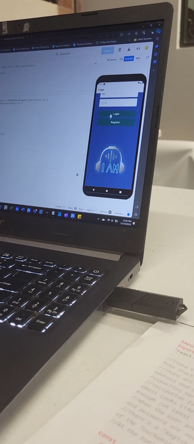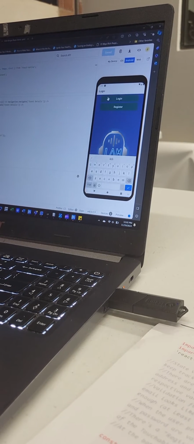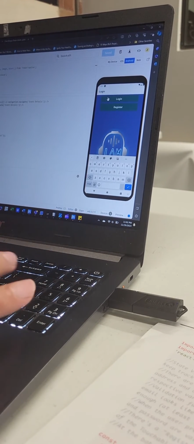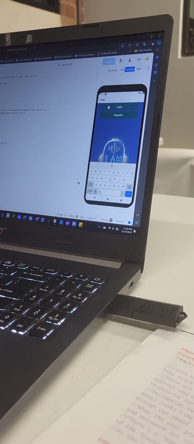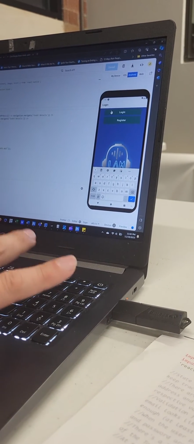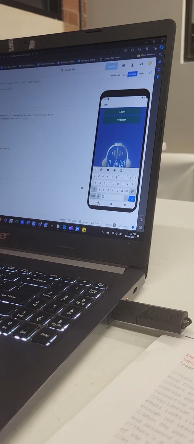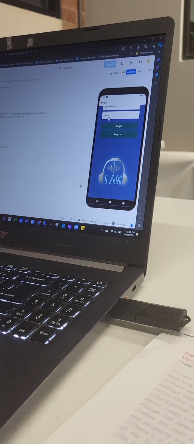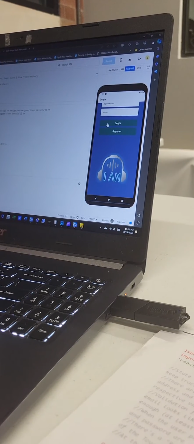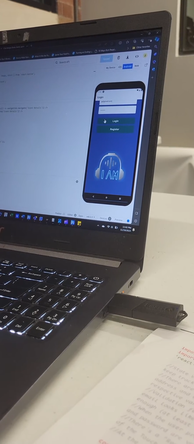Let's put in a correct email address. We should have more than 7 characters, which is another one.